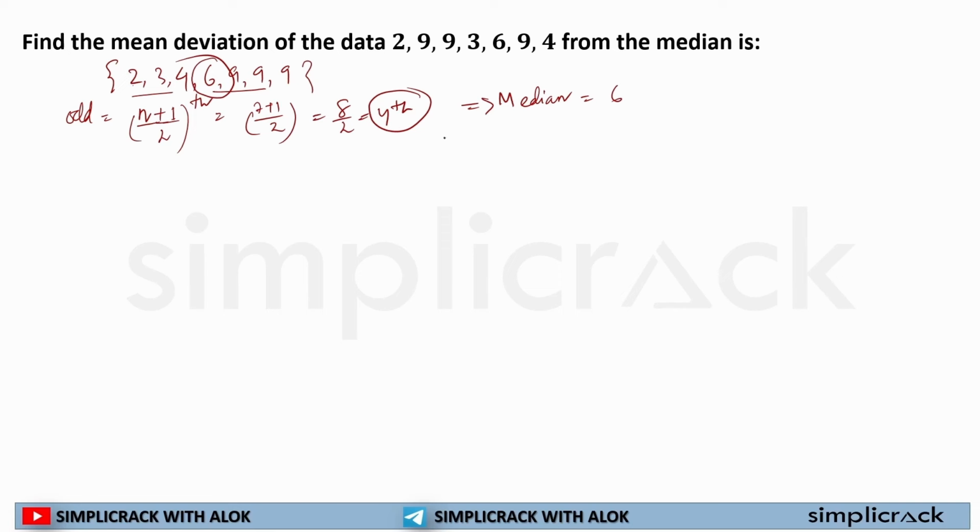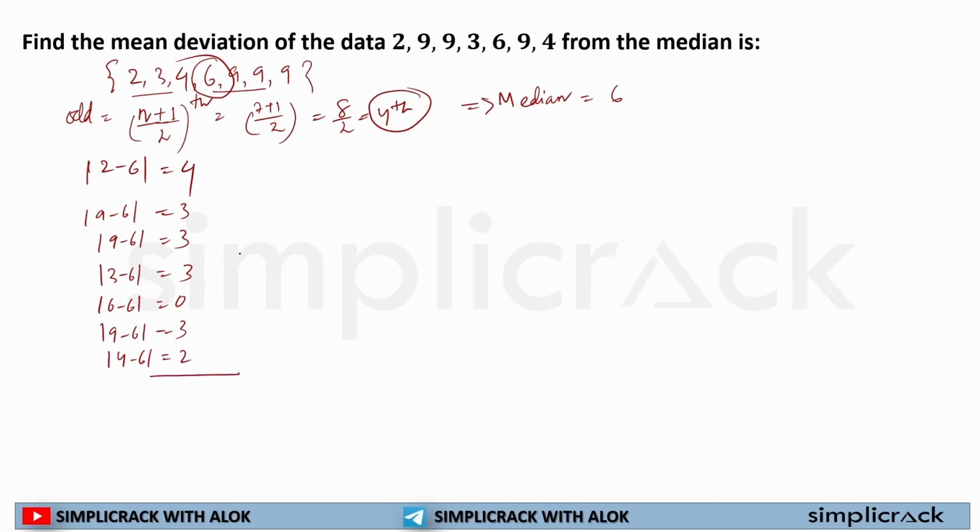Now I have to take the differences. So 2 minus 6 will be positive value 4. 9 minus 6, positive value 3, again 9 minus 6, positive value 3, 3 minus 6, positive value 3, 6 minus 6 will be 0, 9 minus 6 will be 3, 4 minus 6 will be 2. Now I have to add all this data. 2 plus 3, 5, plus 3, 8, plus 3, 11, plus 3, 14, plus 4, 18.